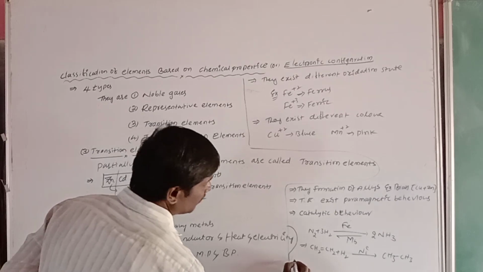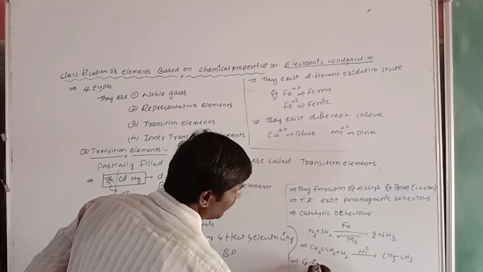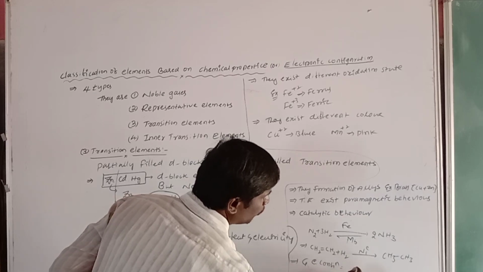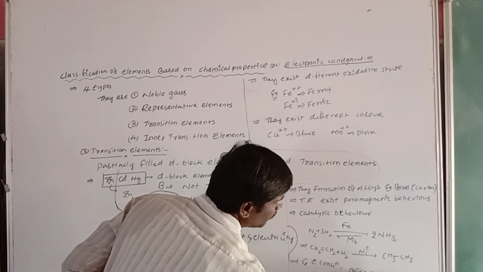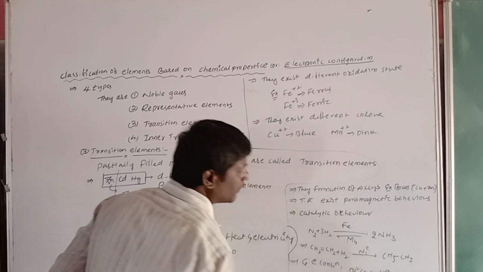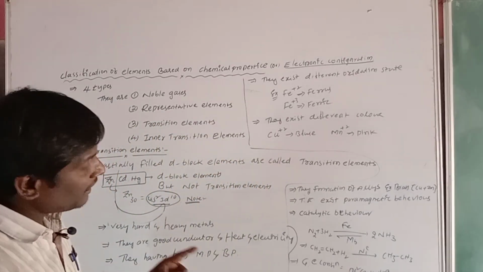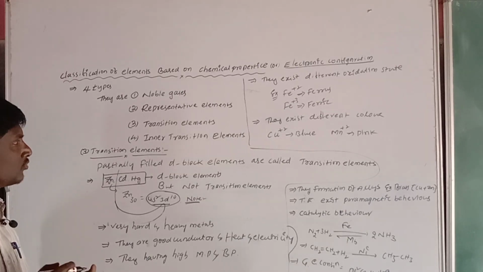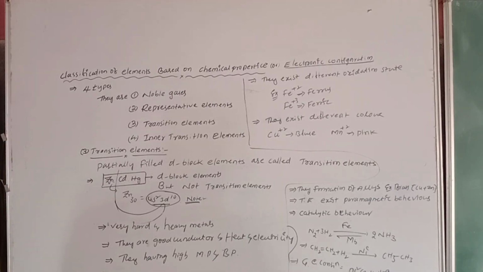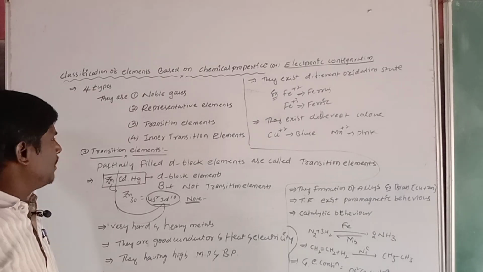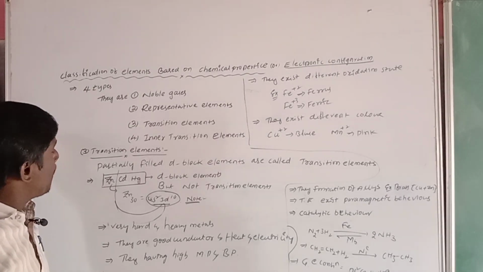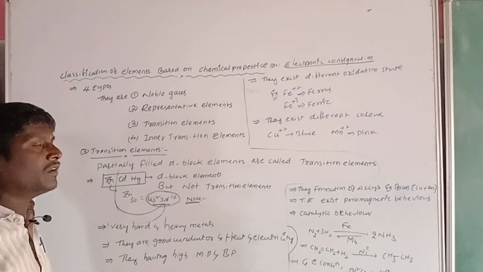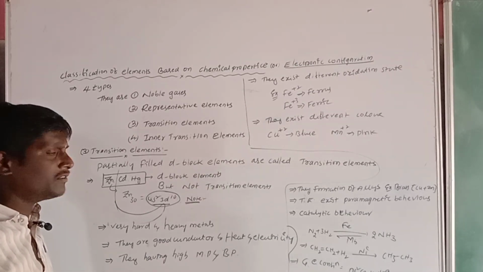Totally, the general electronic configuration of D block elements is ns2 (n-1)d 1 to 9. These are the general electronic configuration and complete information about the transition elements. What is meant by transition elements? The D block elements having partially filled electronic configuration are called transition elements.